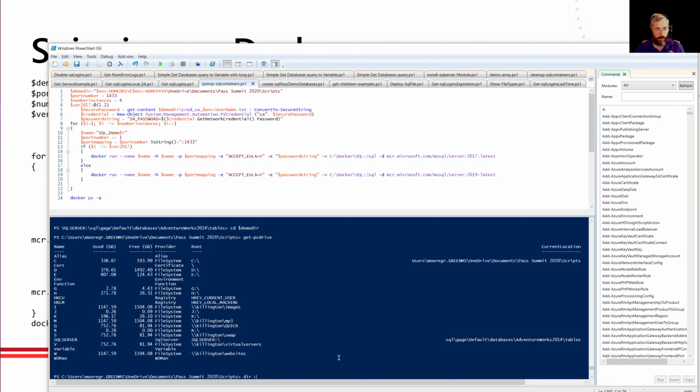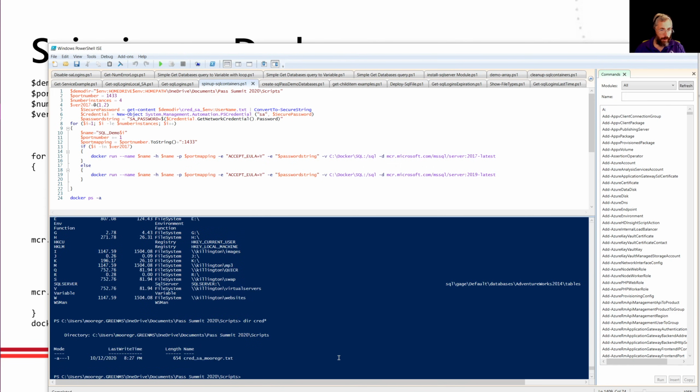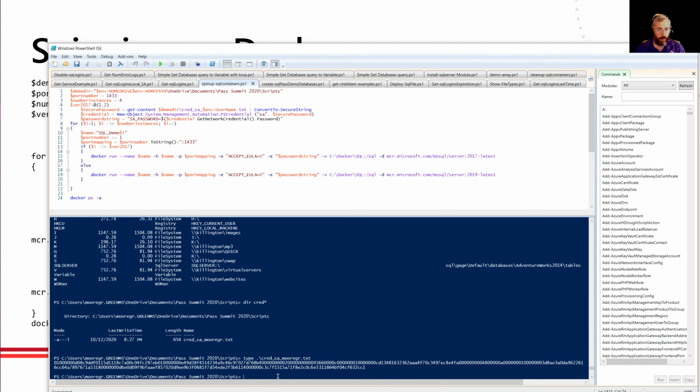And if I look here, I'm going to see this file I created a couple weeks ago. It's right there. And this is storing the SQL Server password. No, that is not the SQL Server password. That is the encrypted string for it.